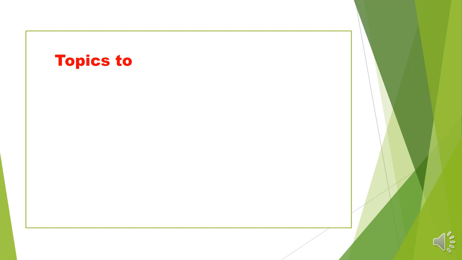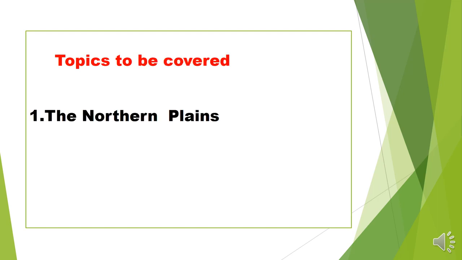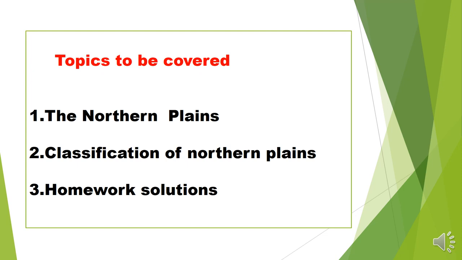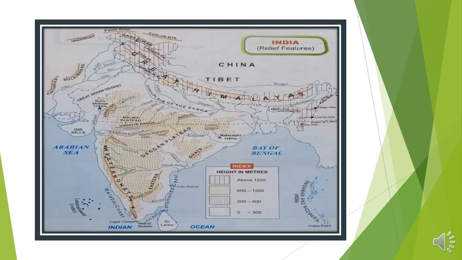Today we are going to discuss the northern plain area, and after that we will discuss the classification of the northern plain area, and after that we will discuss the solution to your homework, the question I assigned in the previous lecture. And you know, students, the northern plain area is formed by Himalayan rivers, and it is very suitable for agriculture. So let's start.